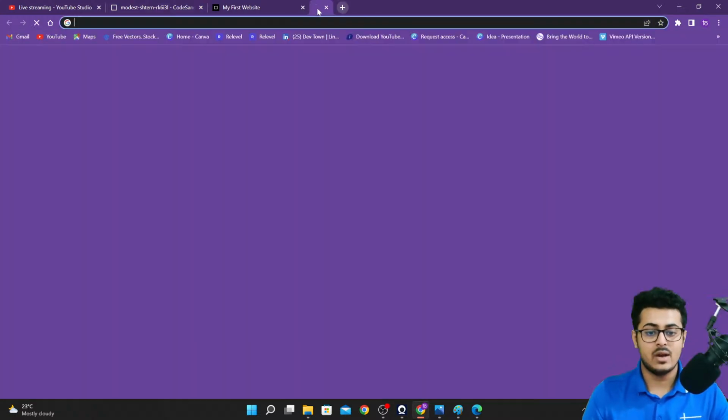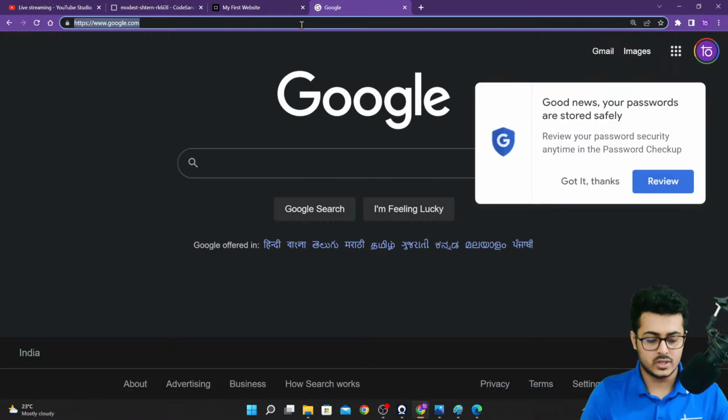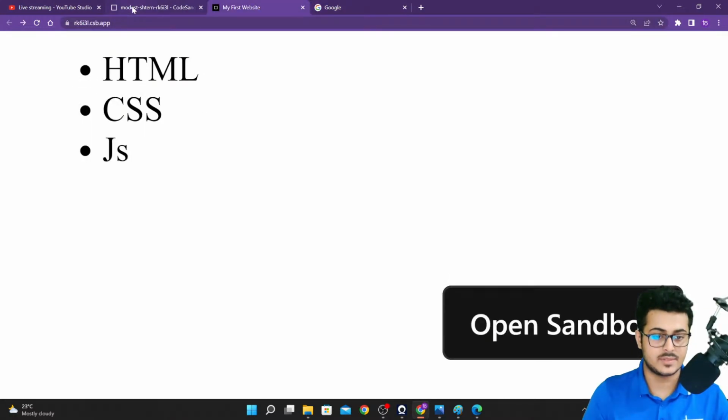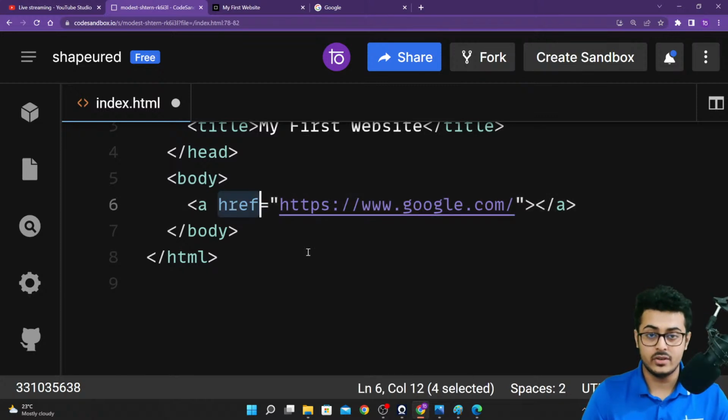Let's say I want to link to google.com. I will just copy the URL for the website from right over here and paste it inside the href. So you have the href, that is your reference to the website that you want to link.